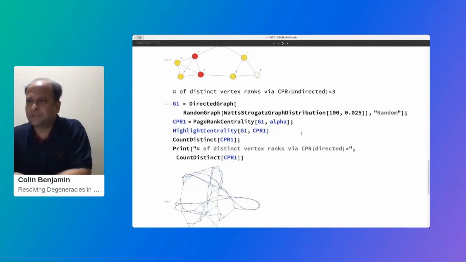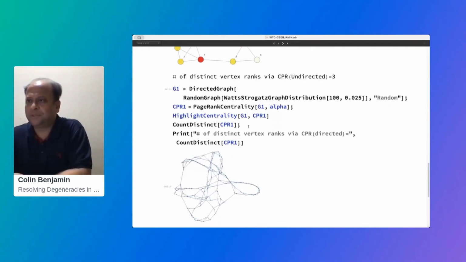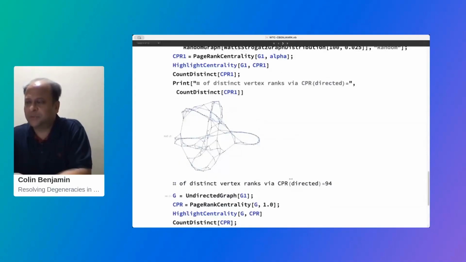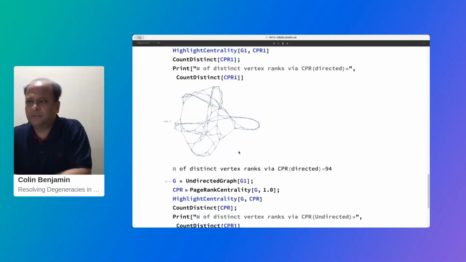So in this case also we run the classical PageRank algorithm here using this PageRank centrality command, and we find that it has distinguished well for our directed Watts-Strogatz network. 94 of these vertices have distinct ranks, and therefore there are only 6 degenerate vertices here.